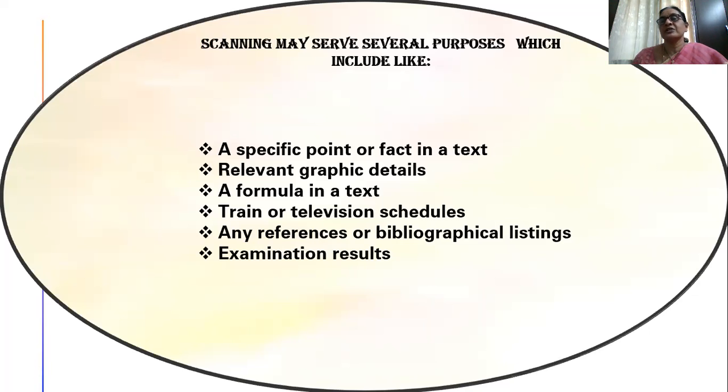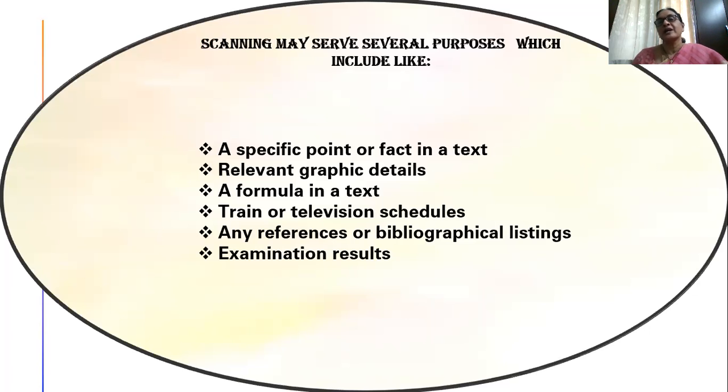A train or television schedule. When schedules are mentioned, you can simply look at them by scanning. Instead of reading everything, suppose you want to go to Hyderabad and you're waiting for a particular train. With the train number, or the name of the train, you can scan the details and see when the train is going to come. And biographical listings: when you are searching for a scientist's biography, you can search by the name very fast. You can scan and get it.